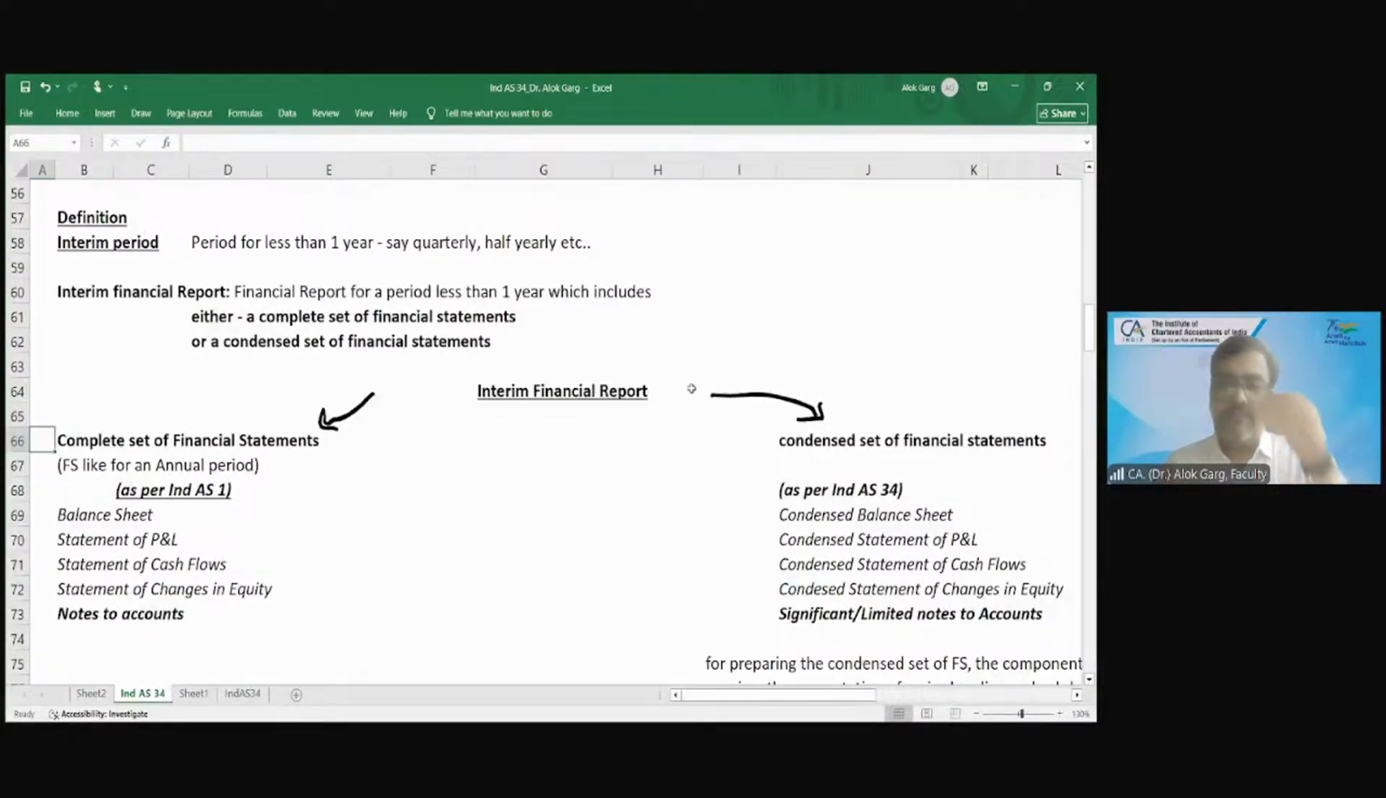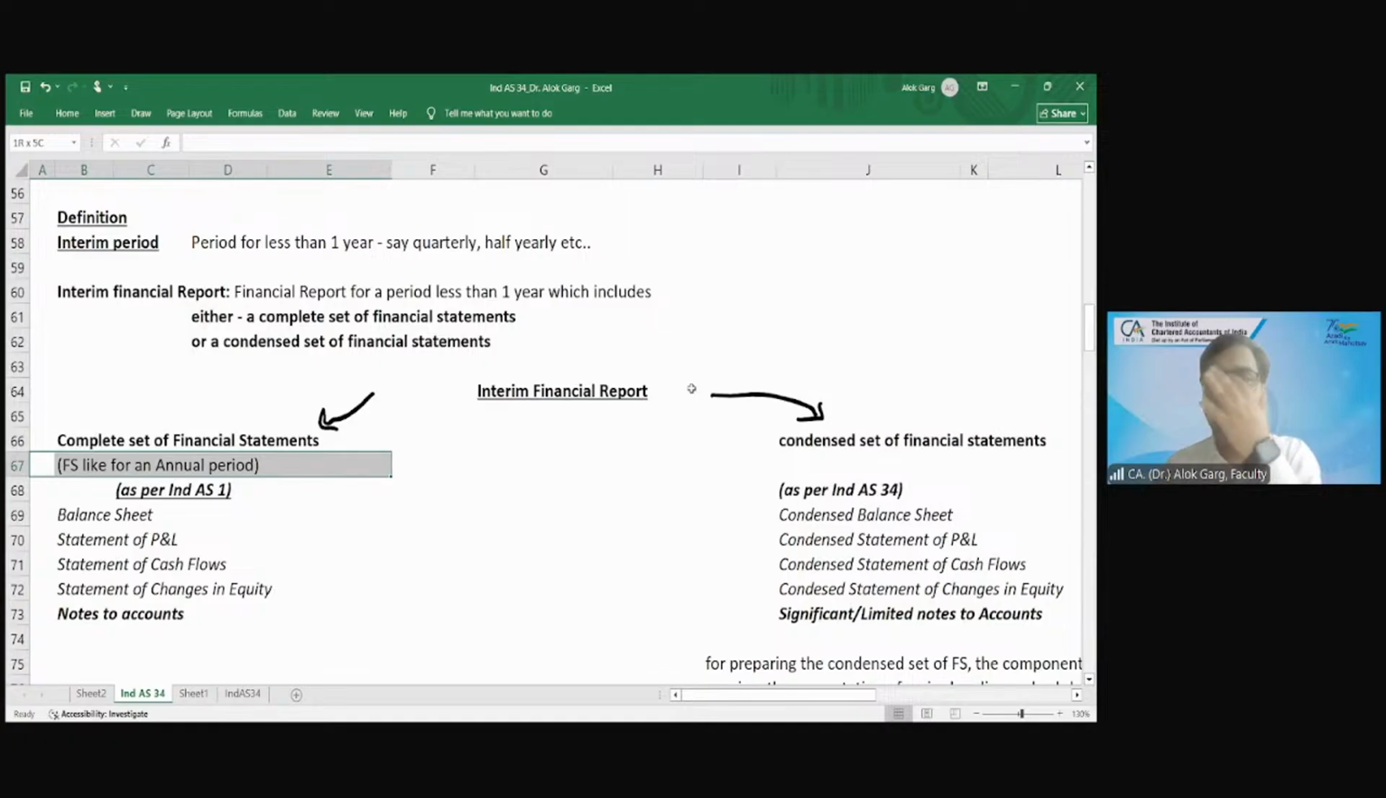Sir, it is as per Ind AS 1. So complete set of financial statements means financial statements like for an annual period. मतलब आप क्या कर रहे हो, जैसे फुल ईयर का फाइनेंशियल्स बनाते हो ना, वैसे आप क्वार्टर का फाइनेंशियल्स बना रहे हो फुल ईयर की तरह. You are giving all sort of disclosures, right?